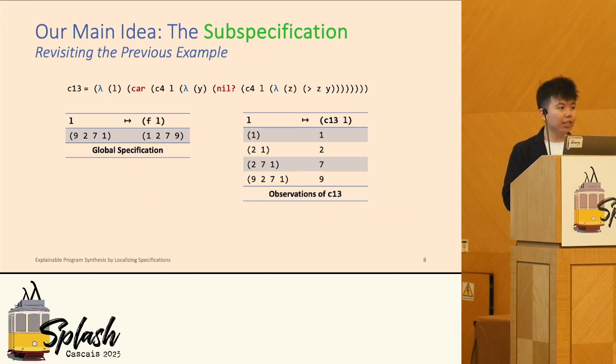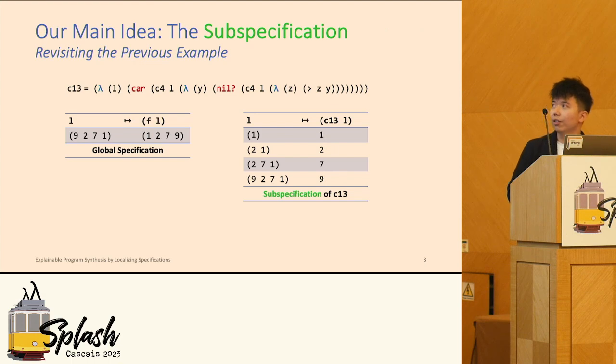Let's take a look at a very concrete example of a subspec. Let's revisit the previous example. In this case, we observe that the input-output of C13 is this four-triple. And surprisingly, the conjunction of these four examples is actually the subspec of C13. But is it always the case?